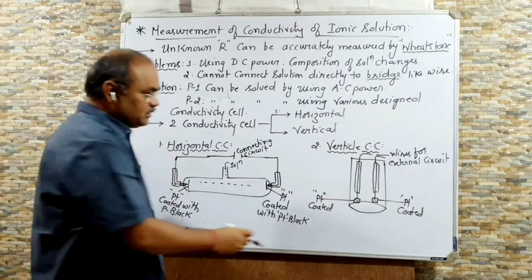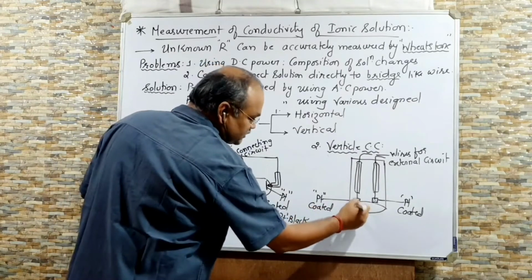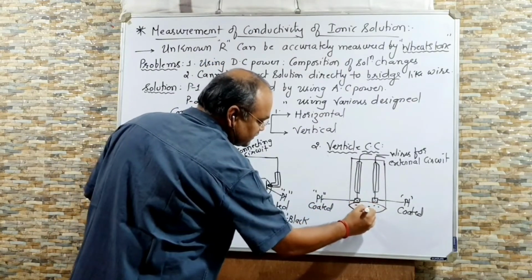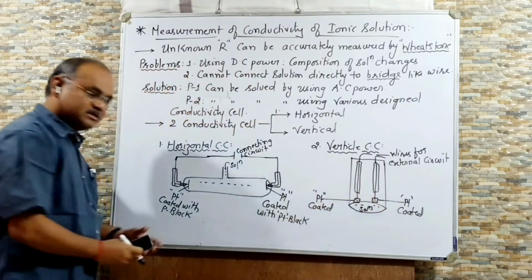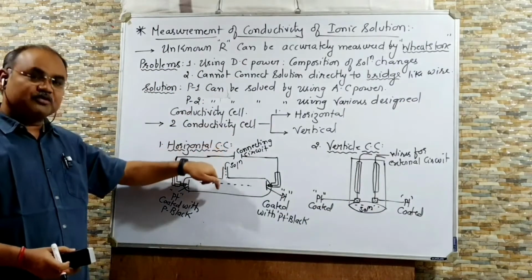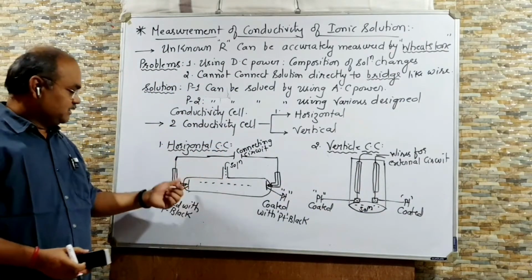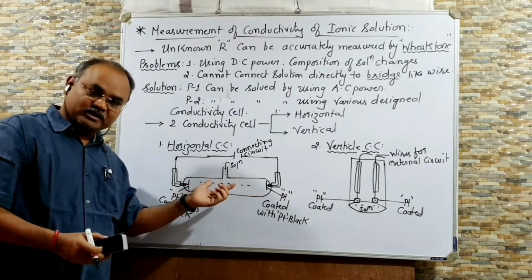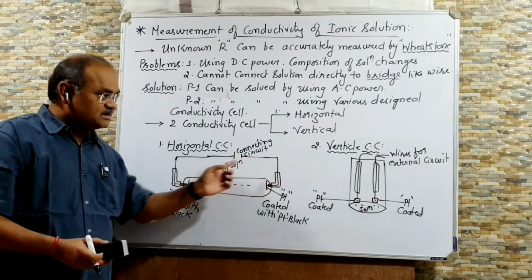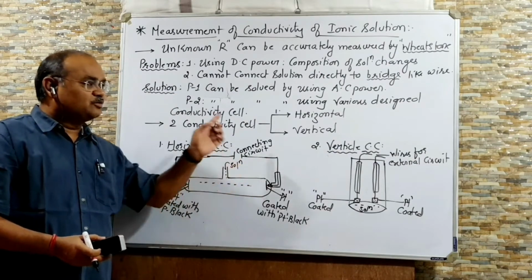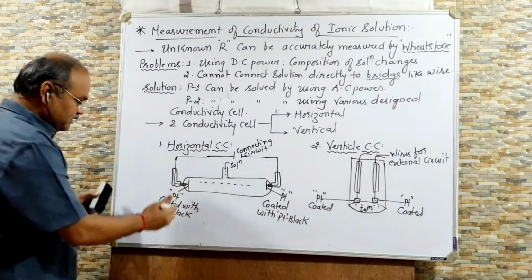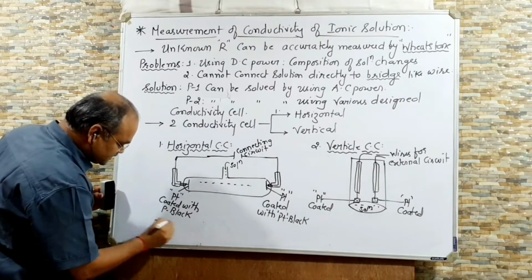Now what you have to do? You have to dip here also. These two electrodes are dipped in a solution whose conductivity is to be measured. Here also, directly you have to put the solution from here. And the platinum plate will be directly in contact with the solution. So using this conductivity cell, you can find out the resistance. And you know how to find out the resistance.